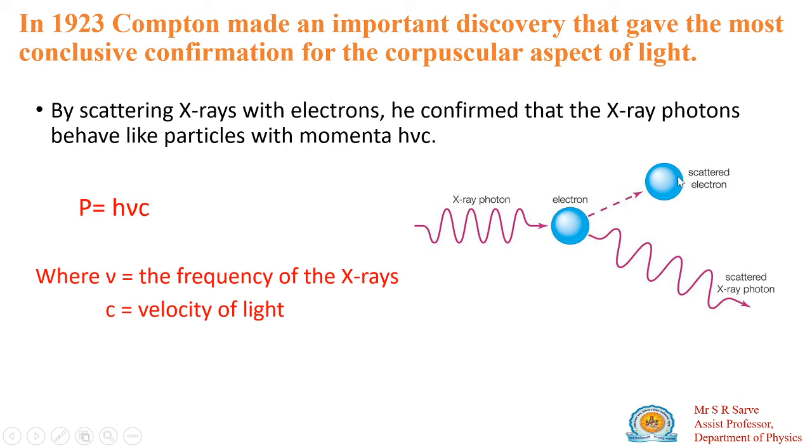By this experiment he found that the photon has a particle nature, which confirms the corpuscular aspect of light.